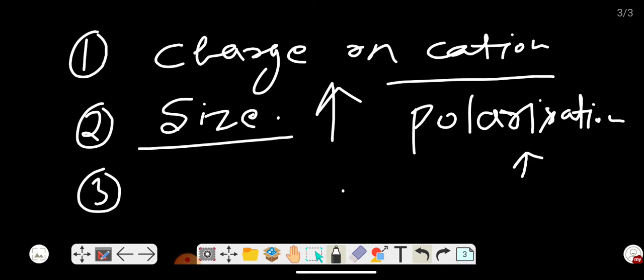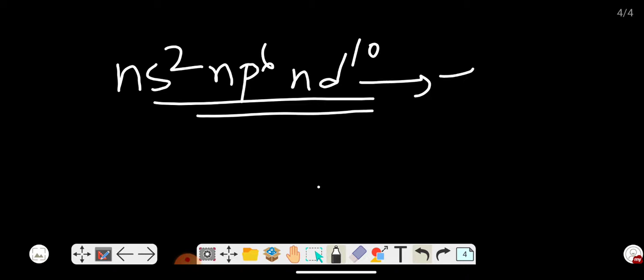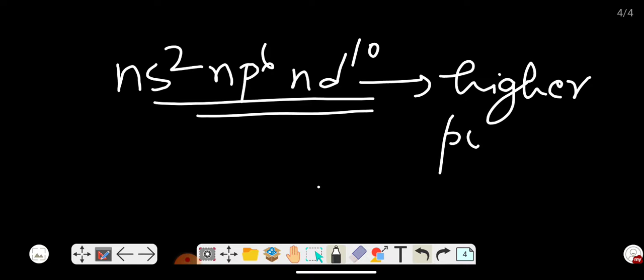The cation having pseudo inert configuration, that is ns2, np6, nd10, has a higher degree of polarization.